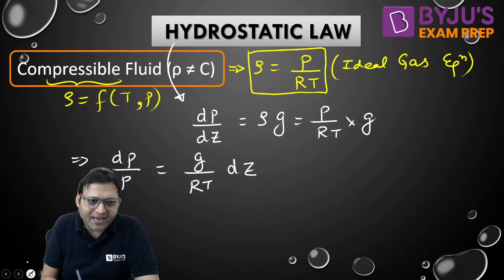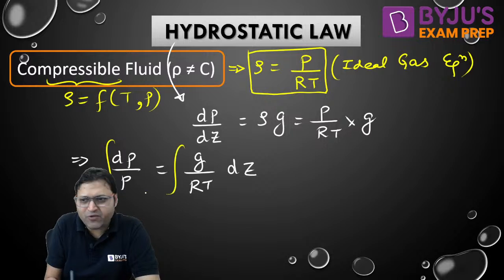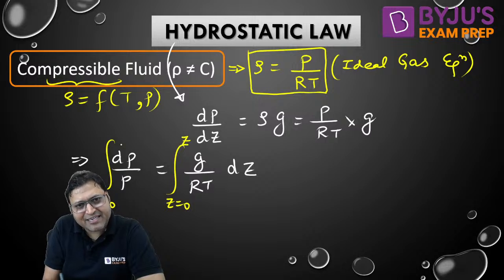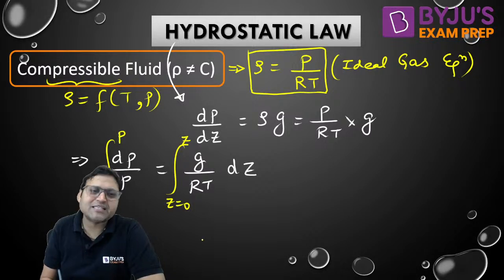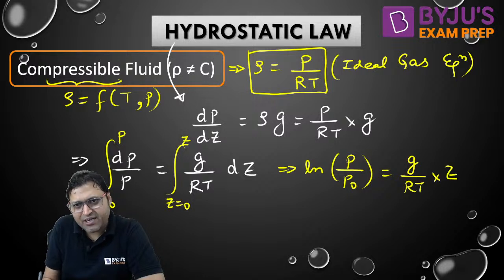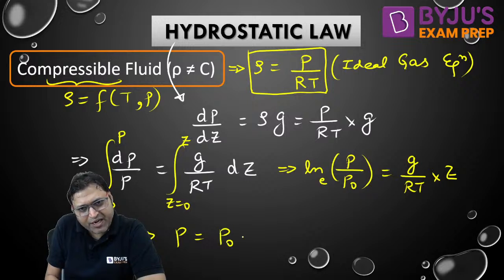Integrate to get P versus Z. At Z equal to 0, the free surface, the pressure is P naught or P atm, and at depth Z the pressure is P. So ln of P by P naught is equal to G by RT into Z, where ln means base e. So P is equal to P naught e to the power Gz by RT.